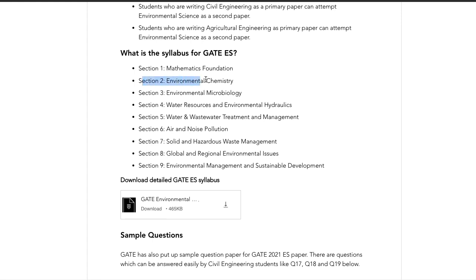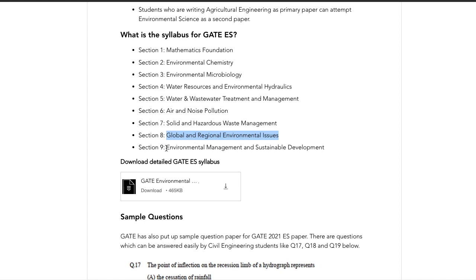So you have environmental chemistry, environmental microbiology, water resource and environmental hydraulics, water and wastewater treatment and management, air and noise pollution, solid and hazardous waste management, global and regional environmental issues, environmental management and sustainable